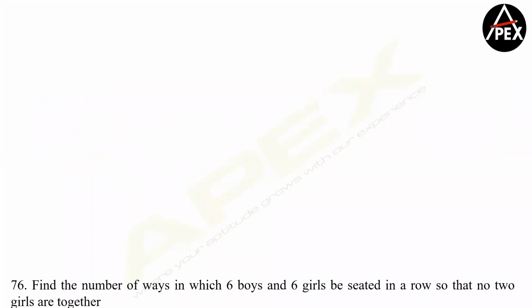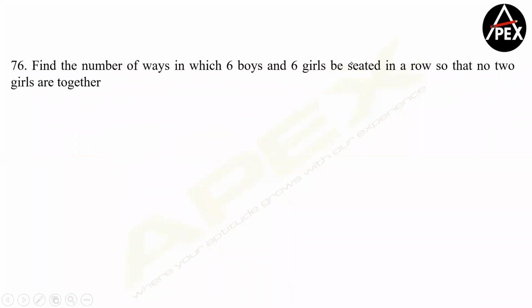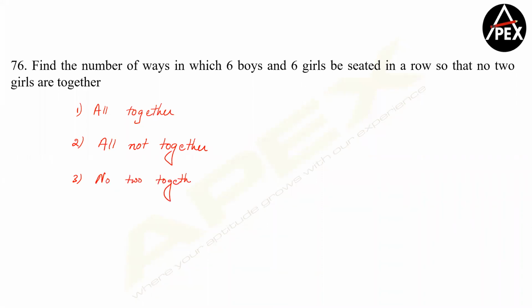We're done with this. Now let's move to this. Yeah, can we solve this, please? No two girls are together. Again, no two girls are together. Don't get confused. So arrange the boys first. There are three types of questions, guys. I repeat. One, all of them are together. Two, all of them are not together. Have a very simple and clear demarcation. Three, no two of them are together. Now be very clear in your head.